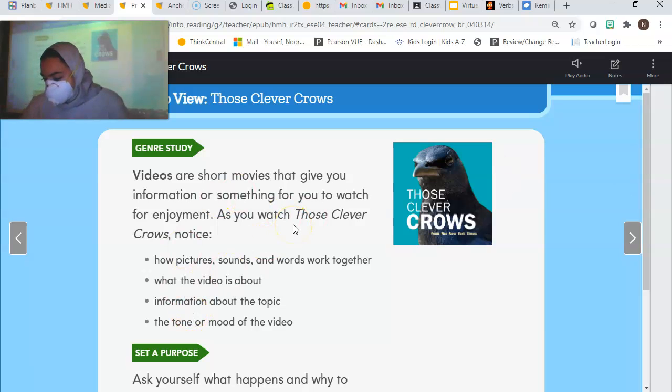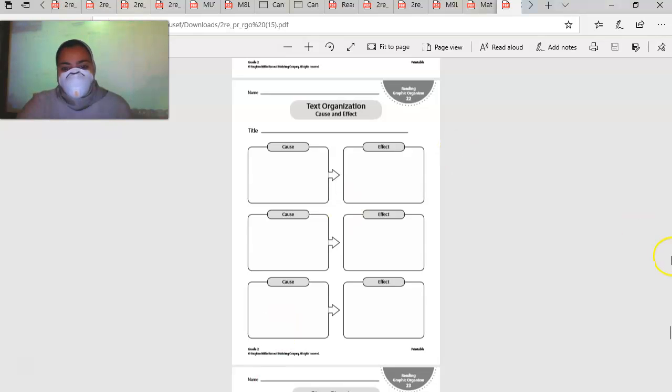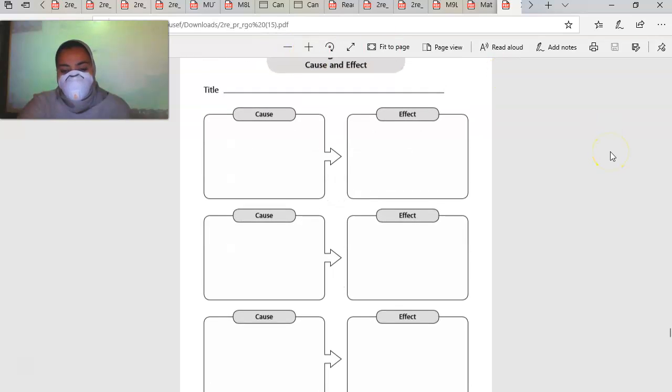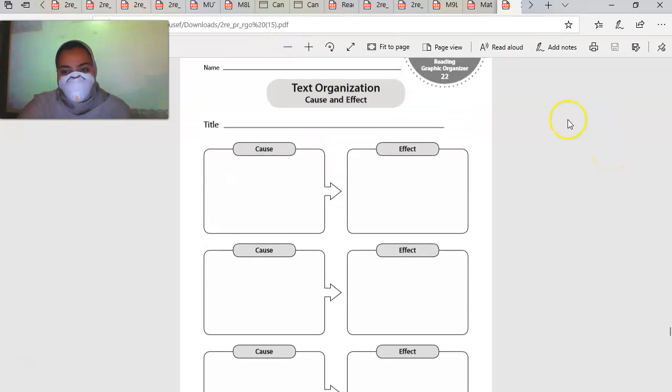All right, so today we are going to have our HMH books open to the page Those Clever Crows, which is page 206. Before we start reading this story, let's talk about what we're going to need for this assignment. You're going to need your text organization page. It looks like this. It should be inside of your packet, stapled with all the rest of your reading things. As we read the story, we're going to be writing the cause and effect. If you want to go ahead and write the title of the story, you can. It's Those Clever Crows. It's in your book. So just copy down the title right now, Those Clever Crows, okay?